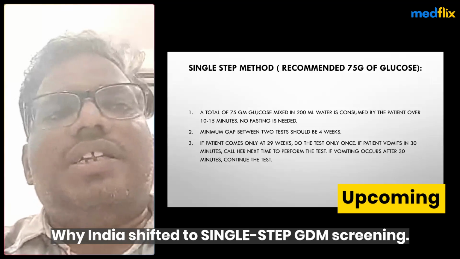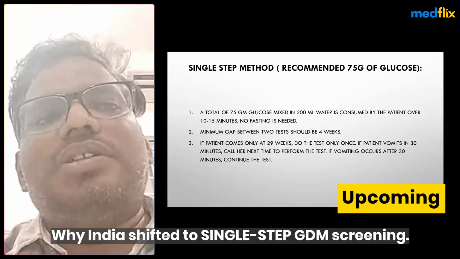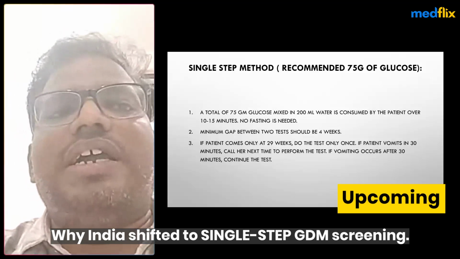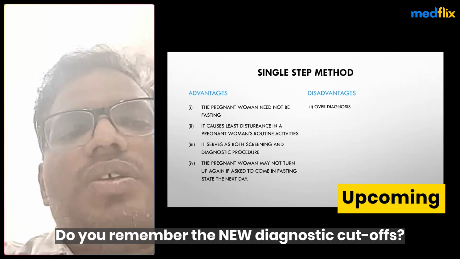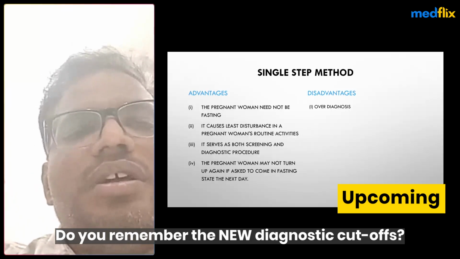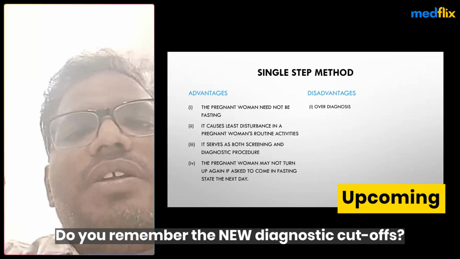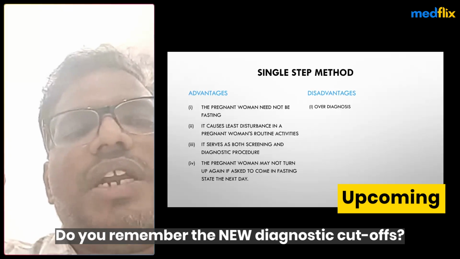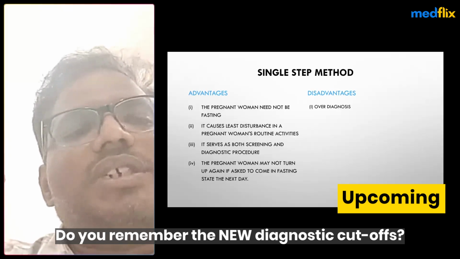That's why the India single step method is the most effective method in most of the centers. These are better guidelines: 75 grams of glucose oral glucose tolerance test. Fasting more than 92, or after 75 grams oral glucose, at 1 hour more than 180, or at 2 hours more than 150.